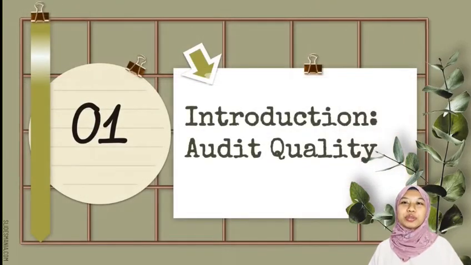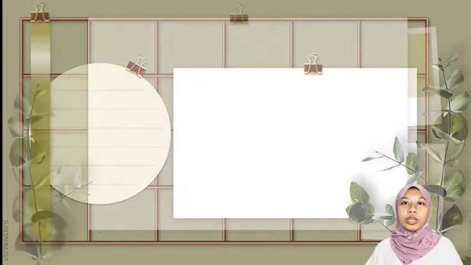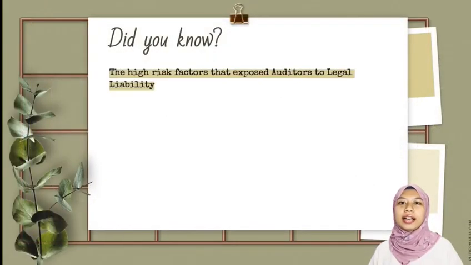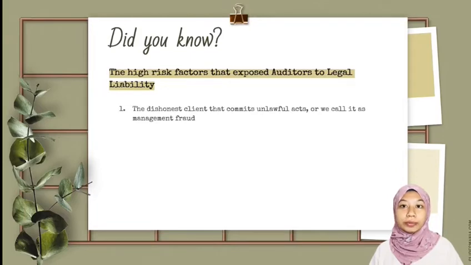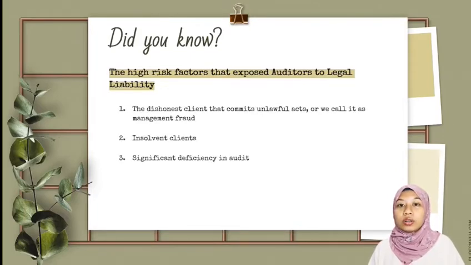First, we will take a look at the introduction of audit quality. When we are the auditor, there are high risk factors that expose us to legal liability, like a dishonest client that commits unlawful acts, or what we call management fraud, the insolvent client, and significant deficiency in audit. So why does this high risk happen?